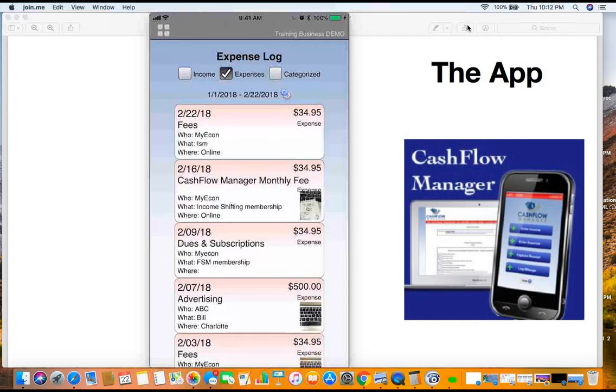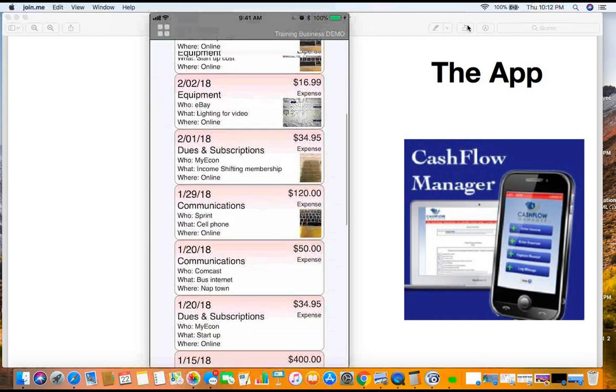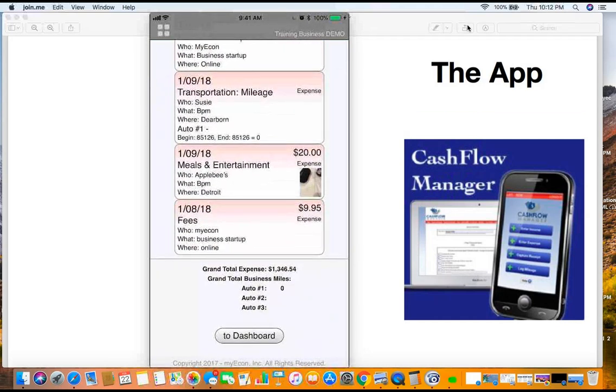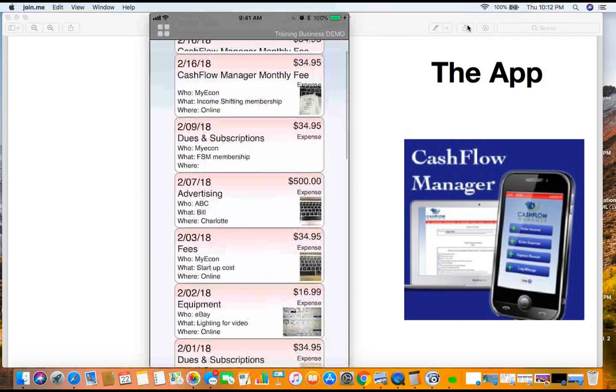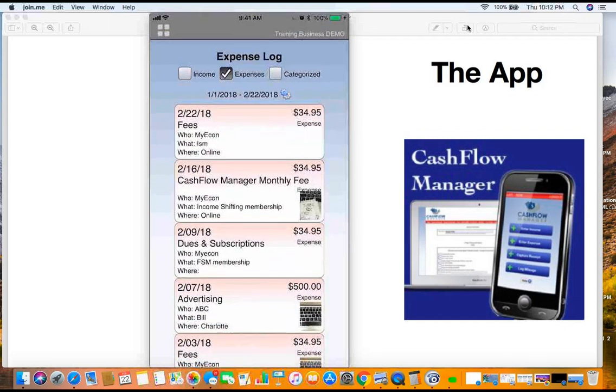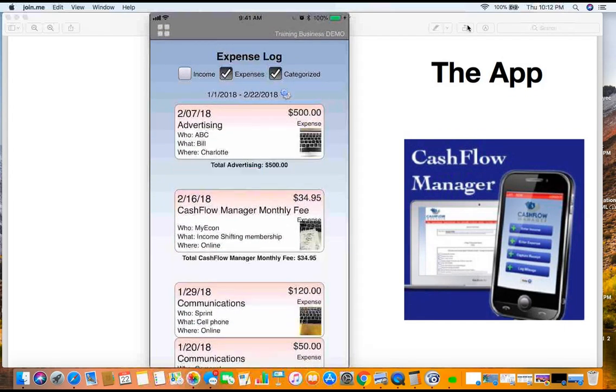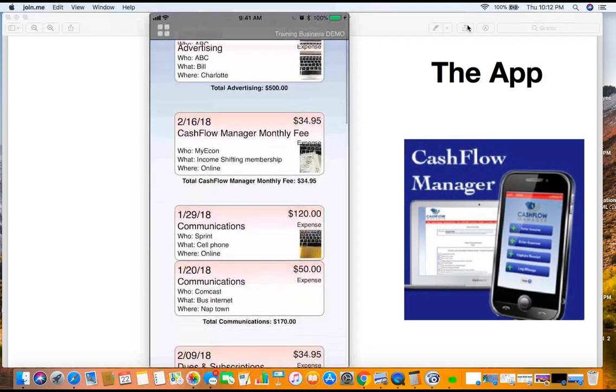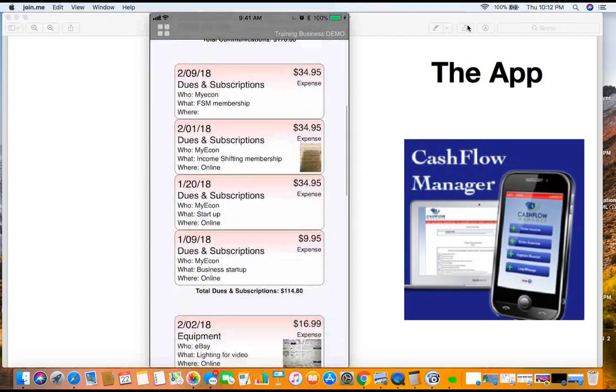Now look at what it does here. These are all the expenses that I put in here for this little training exercise, right? And they get a grand total here. Remember, roughly every $1,000 you put in here will save you $300 on taxes, or every $10,000 will save you $3,000 on taxes if you're in a 30% tax bracket. Very simple and easy. You can categorize this. Click this little button here. Boom. Look at that. Now it categorizes everything for you, and it's very easy.